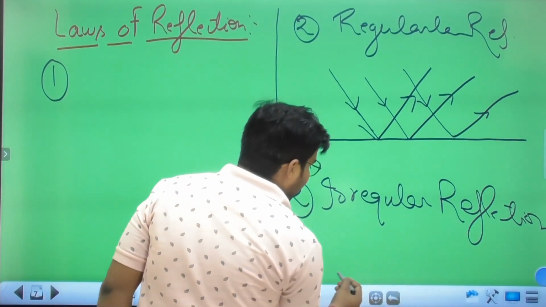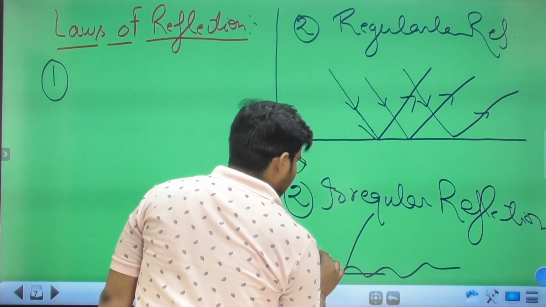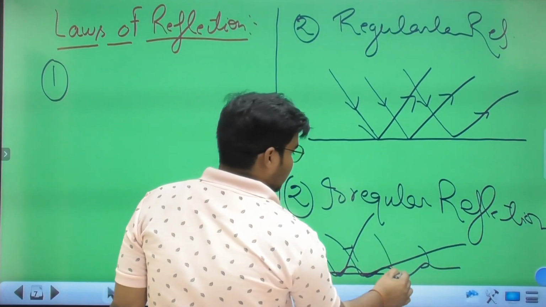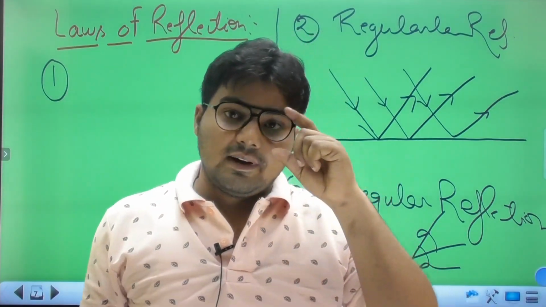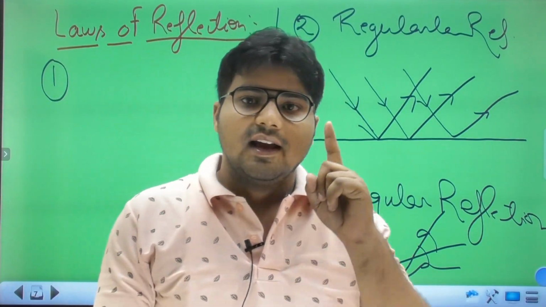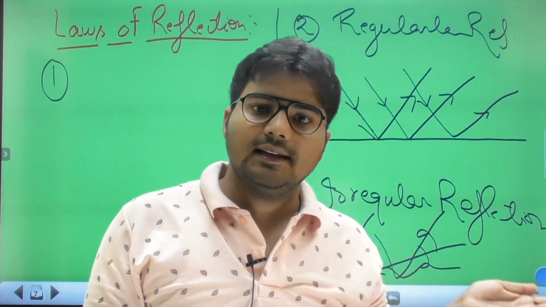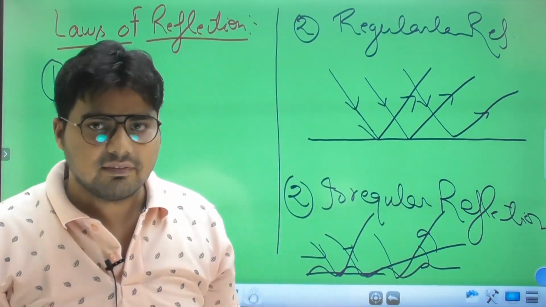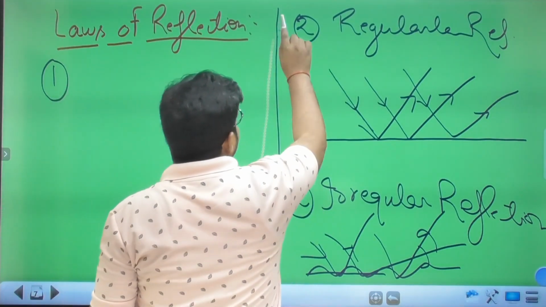And if we talk about irregular reflection, light comes as incident and goes as reflected in this direction or this direction, so there is no definite pattern. Reflection occurs on all things, but what we study in the laws of reflection is only regular reflection. So this is an important thing that I told you.